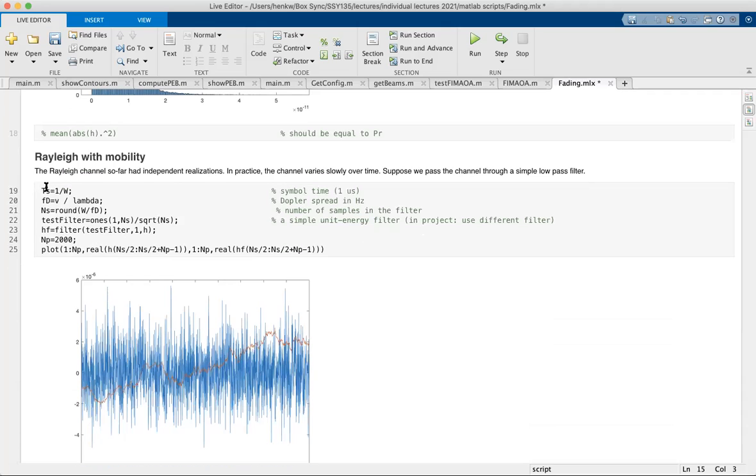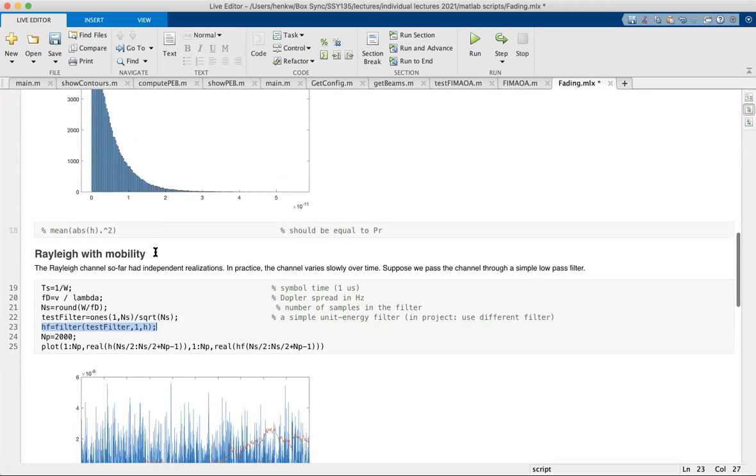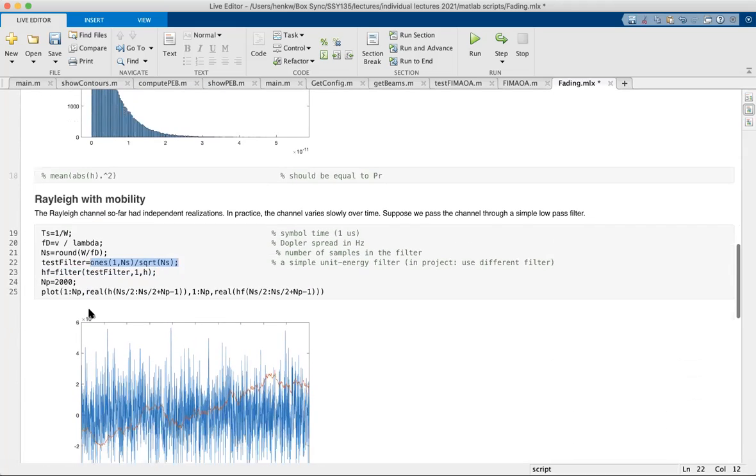Now we can see what happens when we add some mobility, in which case the channel would change slowly over time. So we choose here a certain symbol duration, Ts is 1 over the bandwidth. Here I denote bandwidth by W instead of B. This is the Doppler shift given the velocity and the wavelength. I generate a filter based on the Doppler shift, which indicates how quickly the channel is changing. And I filter the original channel, which was IID, so this channel H of independent numbers. I filter it with this filter, and then I plot the result.